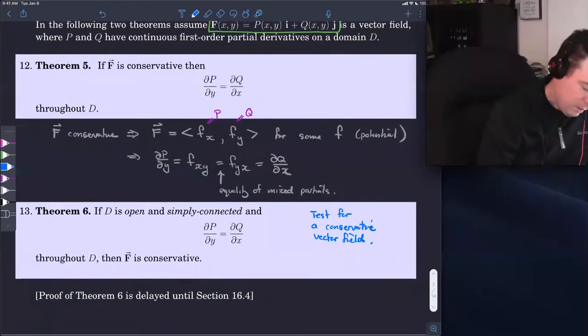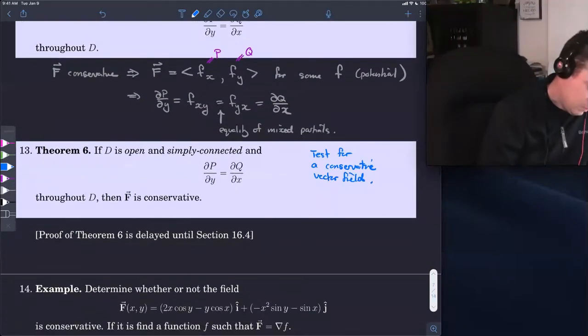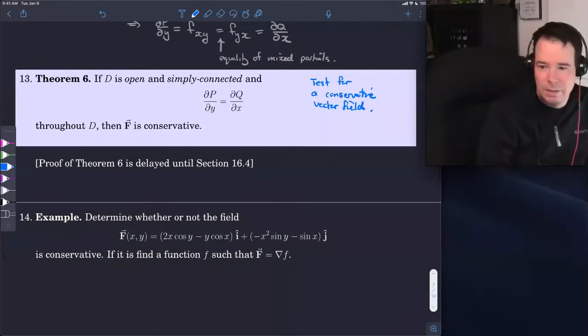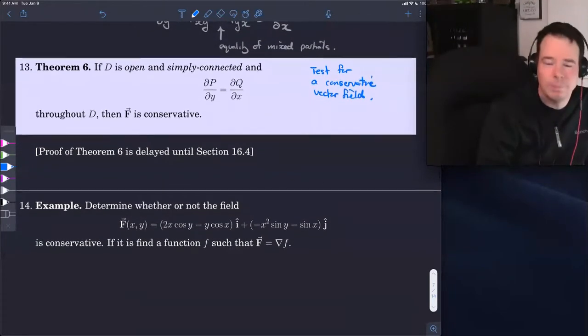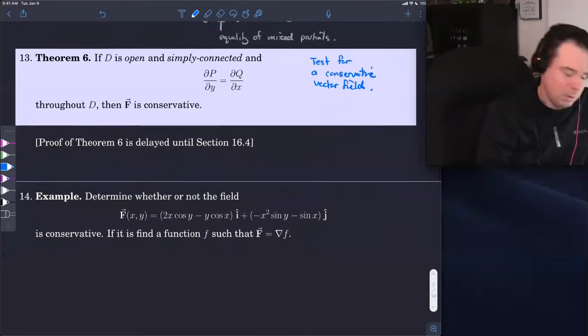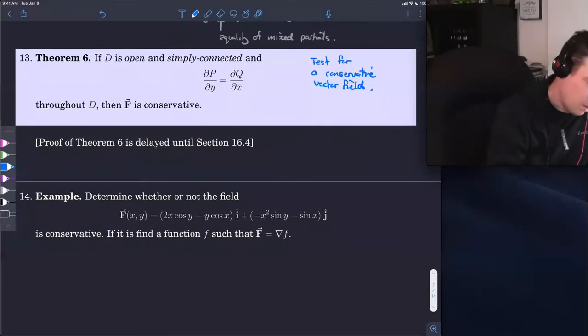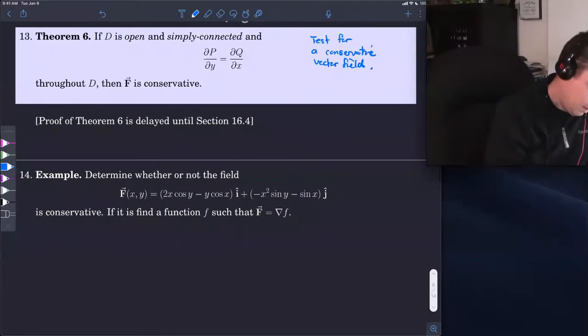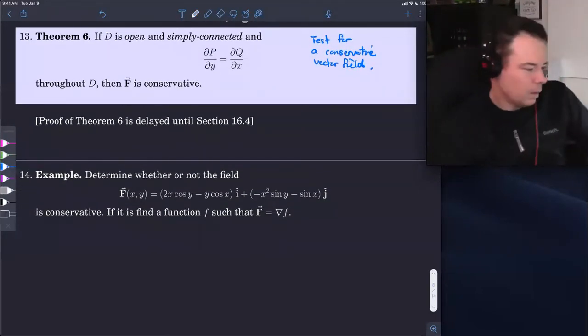And if it is, then we're done. So I'm just going to leave it here that the proof of theorem 6 is delayed to section 16.4, the next section. That's where it comes up more appropriately to prove it. But for right now, we'll just use it. So let's go ahead and do some examples.